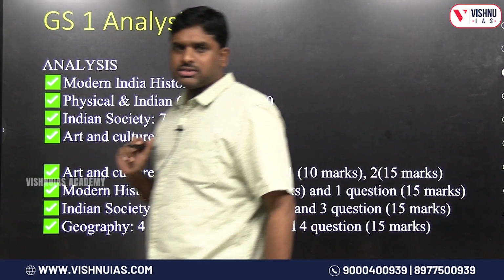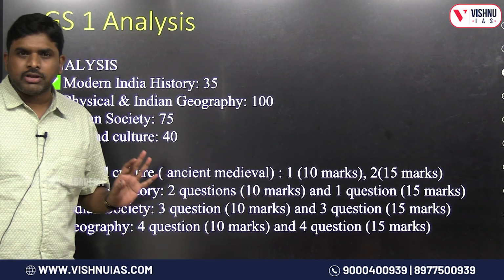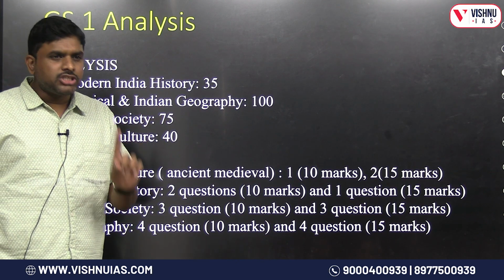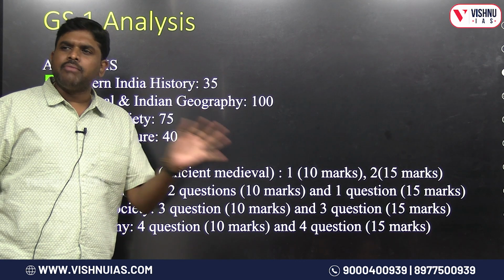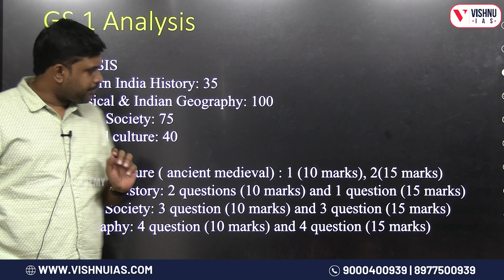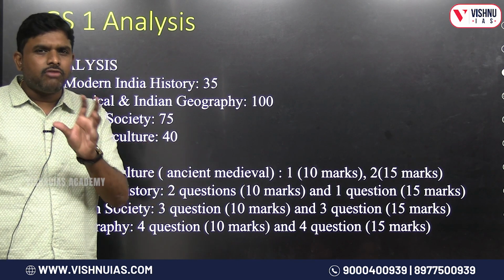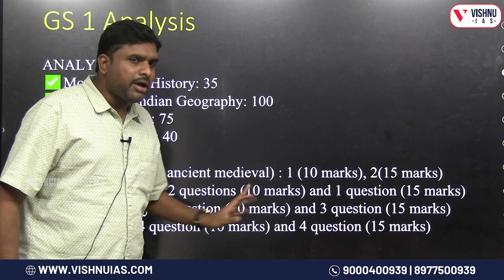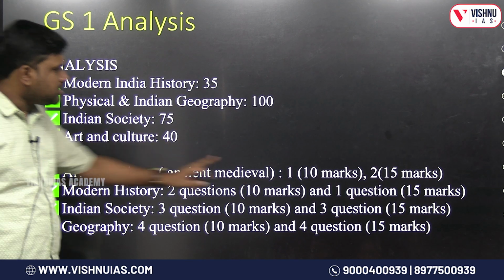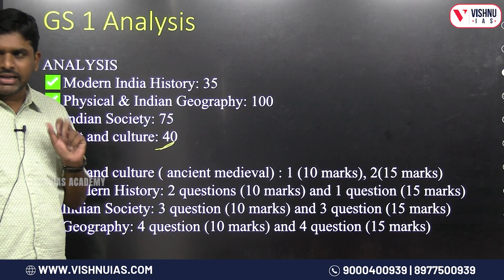Out of 250 marks of GS1, there were 15 marker questions and 10 marker questions, means 15 marks into 10 is equal to 150 marks, and 10 questions of 10 marks is equal to 100 marks, means 100 plus 150, 250 marks. Art and culture, ancient and medieval together: in ancient and medieval, 10 marker 1, 15 marker 2, means overall from art and culture it is 30 plus 10, it is 40 marks.